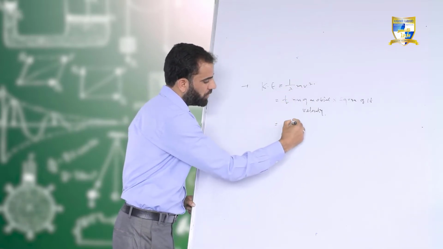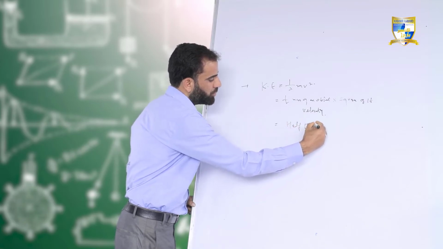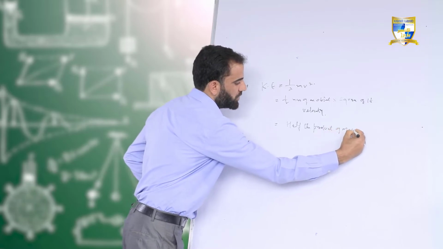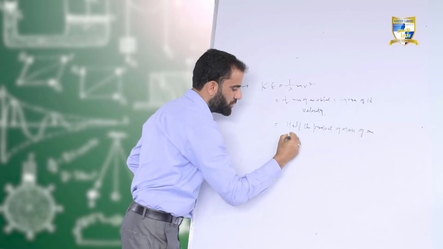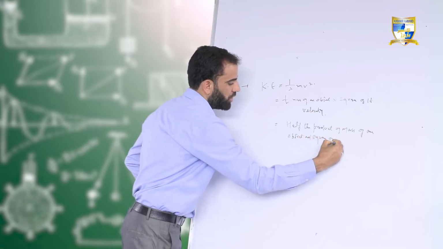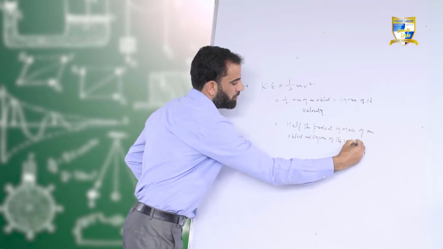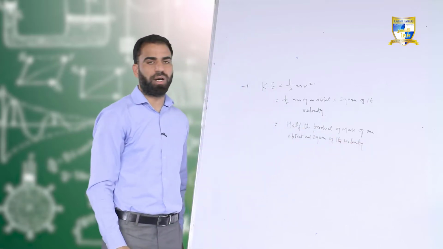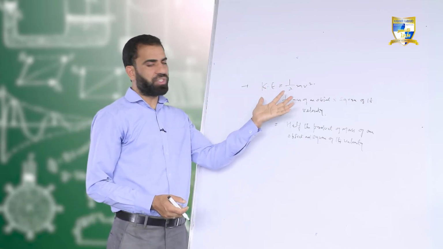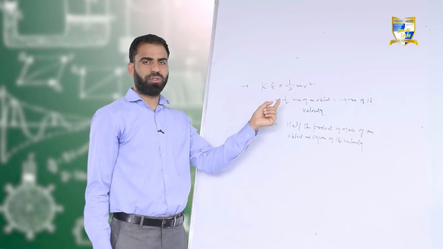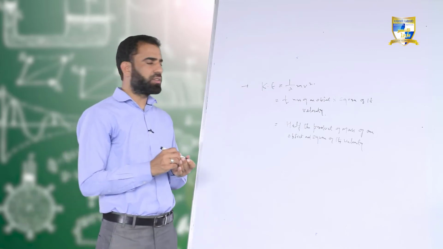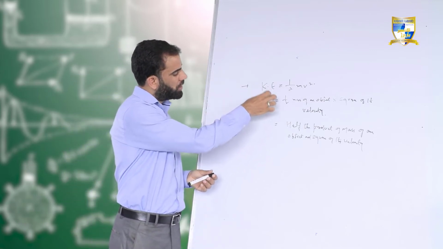Half the product of the mass of an object and the square of its velocity. So what is m here? It is the mass of an object. What is v? It is the velocity of the object by which it is moving. So if you have the mass of an object and the velocity of an object, you will be able to calculate its kinetic energy.